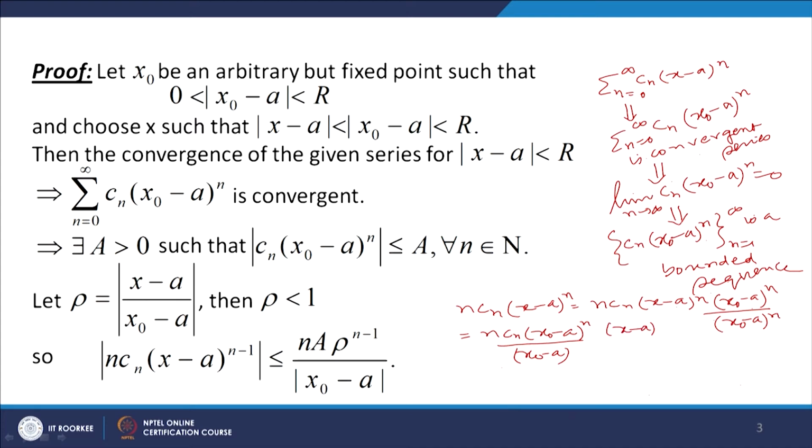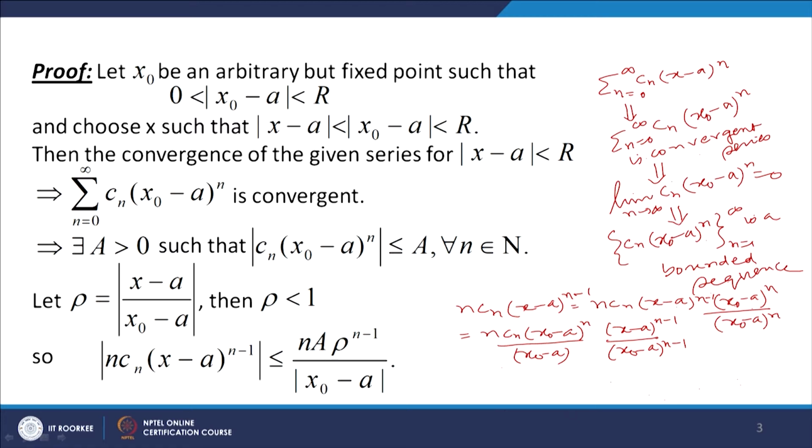to the power n c n (x minus a) to the power n c n (x minus a), and we get n c n over (x naught minus a) to the power n minus 1. So, we have this n c n (x minus a) to the power n minus 1 we have. Okay. So, we take n minus 1 here. So, we have n c n (x minus a) to the power n minus 1 equal to n c n (x minus a) to the power n minus 1.